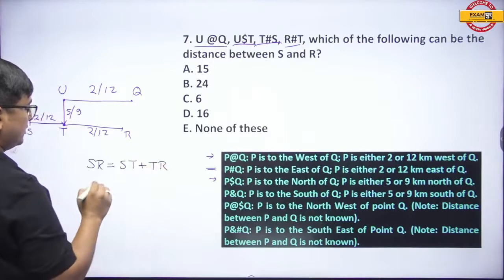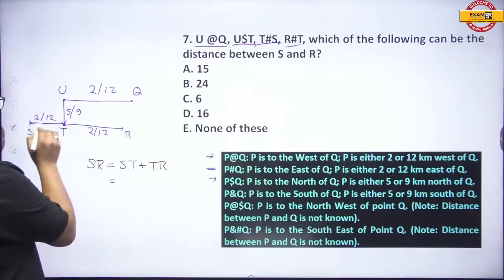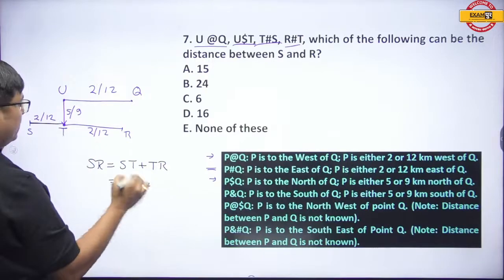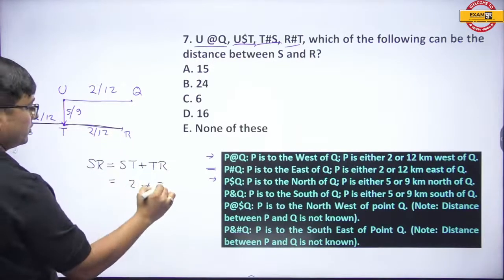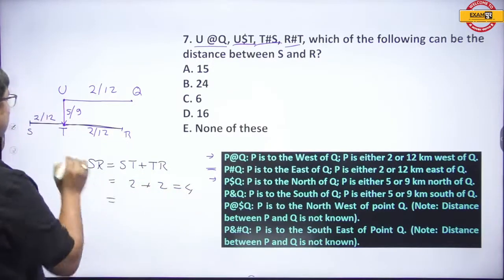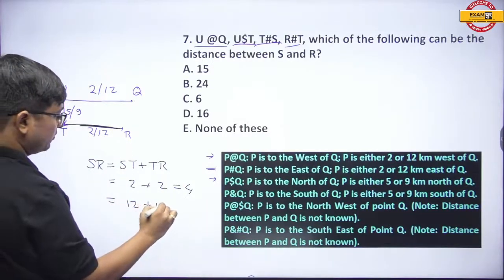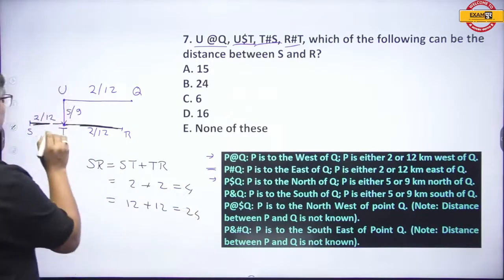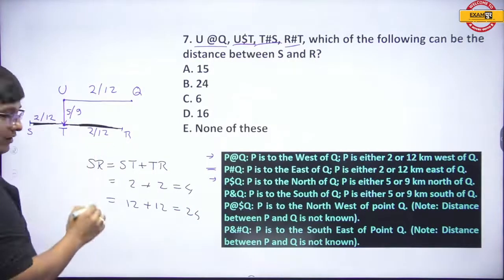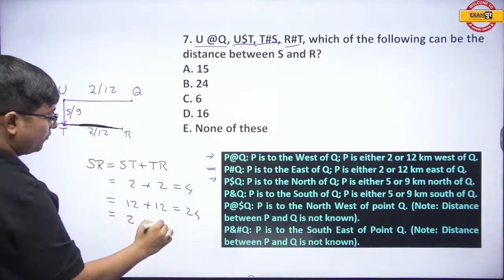It is ST plus TR. Now, ST can be 2 and TR can also be 2, so it can be 4. ST can be 12, TR can also be 12, so 12 plus 12 is 24. Any one of them can be 2 and the other 12, so the distance between them can be 14.